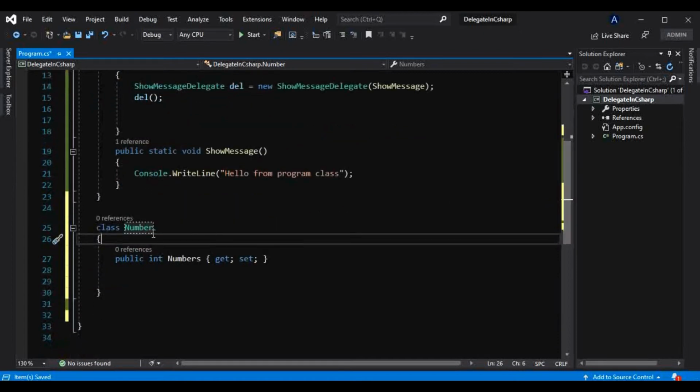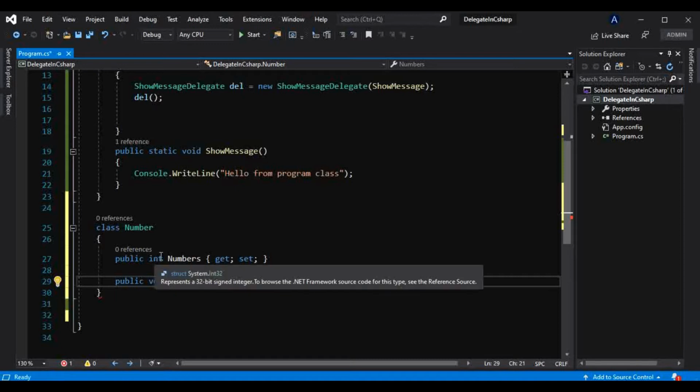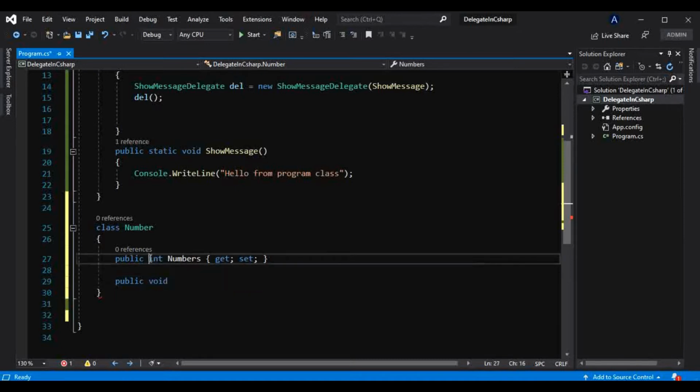Okay, and we will just have one method here to find out the even numbers from the list of numbers. For that, let me make it a list, so I will take that as a list of integers.